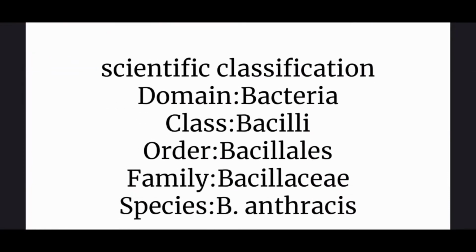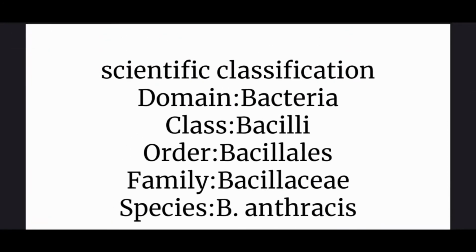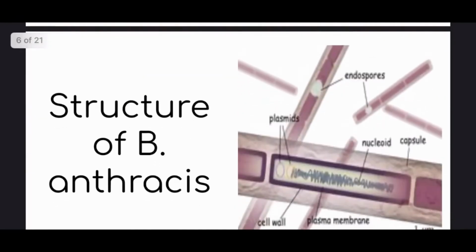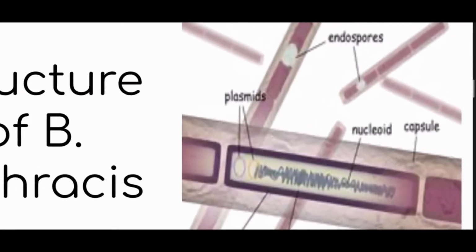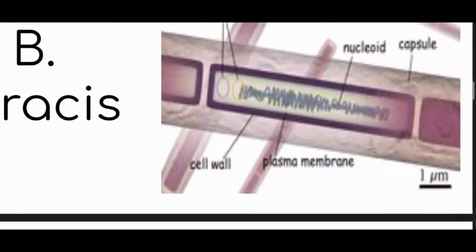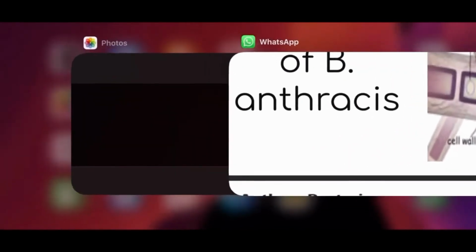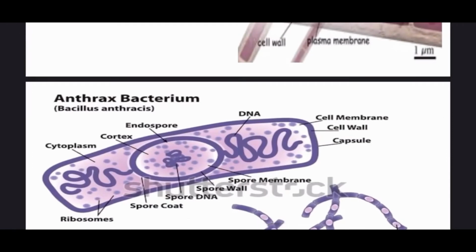Scientific classification. The Bacillus anthracis scientific classification: the domain is Bacteria, class is Bacilli, order Bacillales, family Bacillaceae and species B. anthracis. This is a structure of B. anthracis, which can also be shown in the microscope. There are plasmids, endospores, nucleoid, capsule, cell wall and plasma membrane, and its diameter is 1 micrometer. So this is a structure of the anthrax bacterium, Bacillus anthracis.